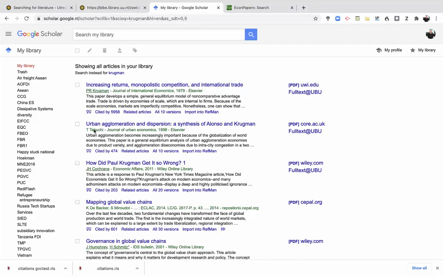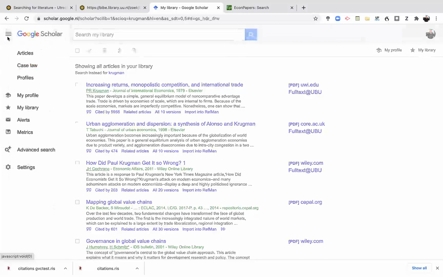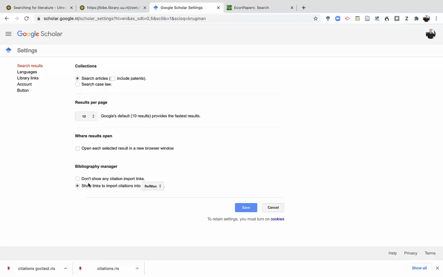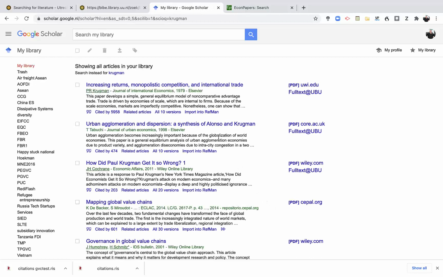A crucial thing to consider is that you can go to the settings, and then if you see below, you can save them to reference managers. And if you do not select anything, that is helpful because that would connect the Google Scholar automatically to your reference manager.